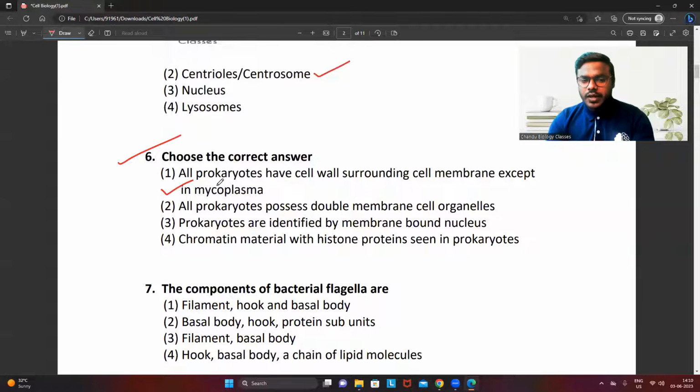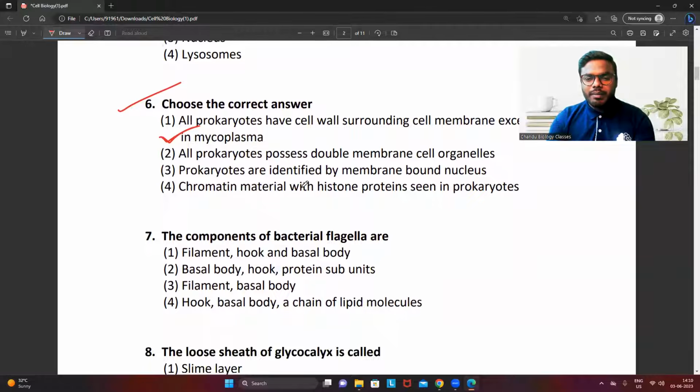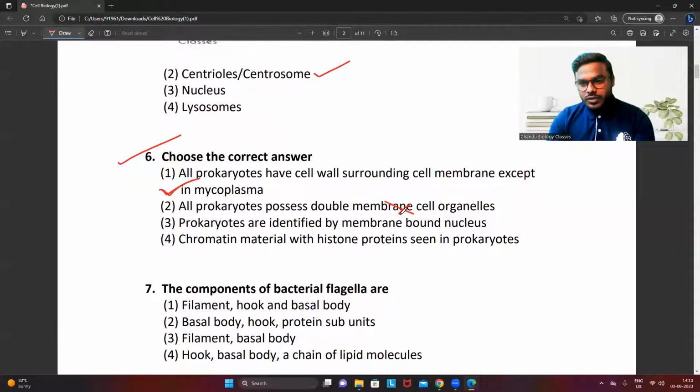Not to get confused. So option 1 is absolutely true. Option 2 says that all prokaryotes possess a double membrane cell organelle. That is wrong, right? Prokaryotes do not contain chloroplast. Prokaryotes do not contain mitochondria. Prokaryotes do not contain nucleus. So they do not contain double membrane cell organelles.